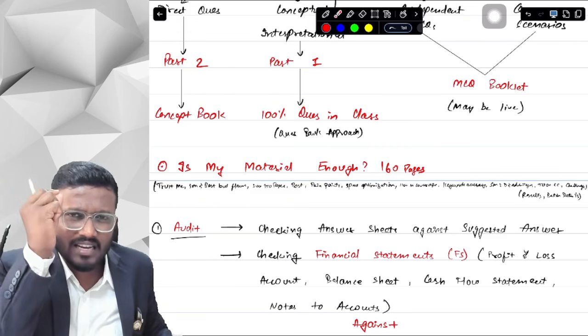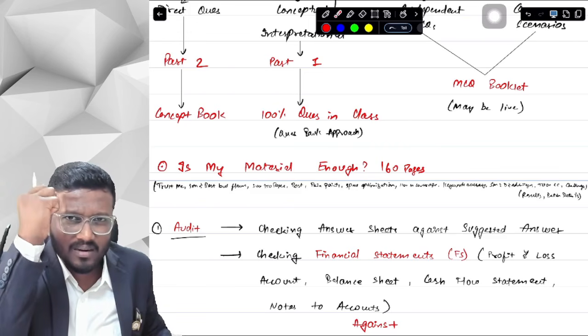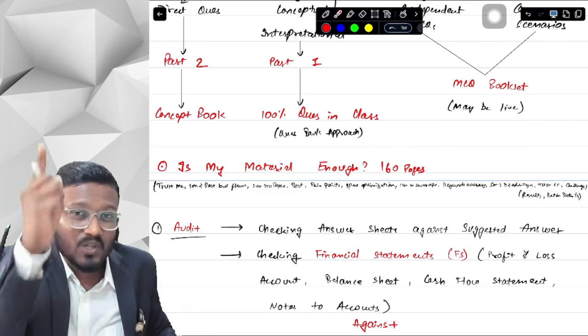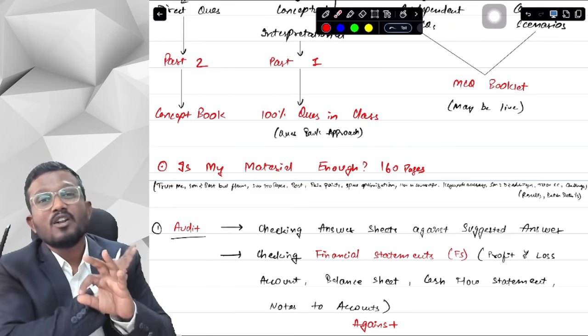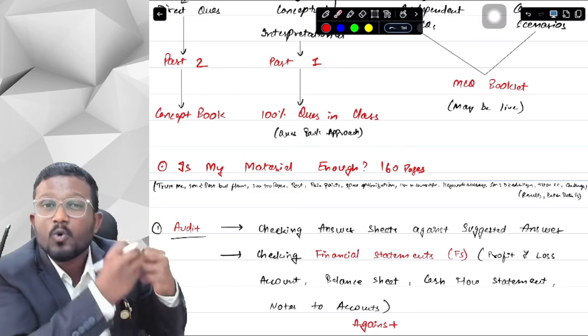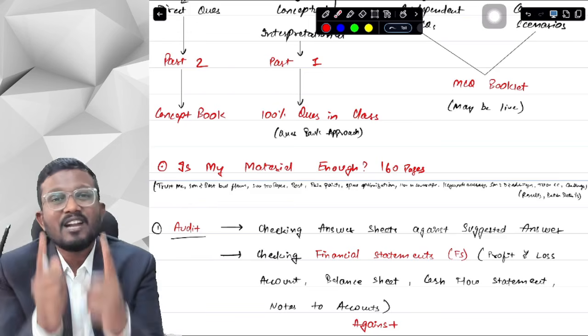Just keep this in your mind, and keep this in your heart, that if you are writing the keywords, you will get the marks. If you are not writing the keywords, then you will not get even a single mark. Even similar words, similar meaning don't get marks. If you are writing the keywords, then only you will get the marks.